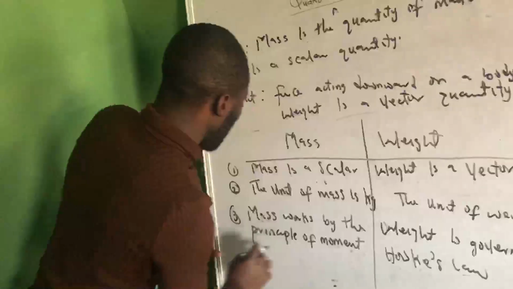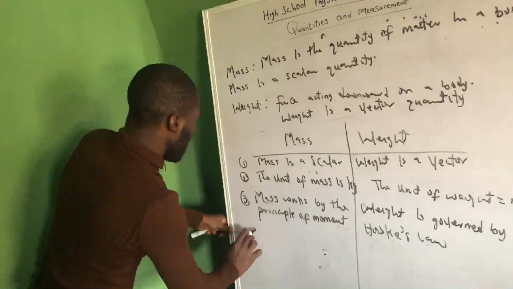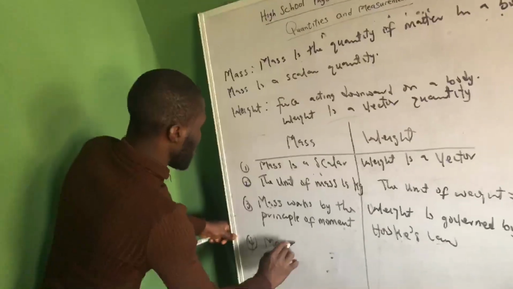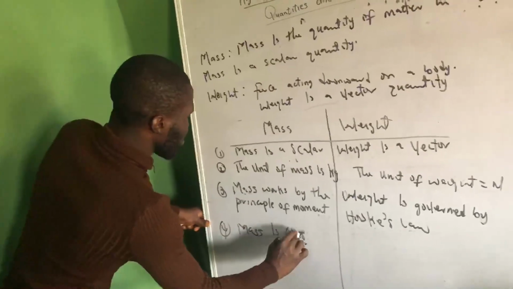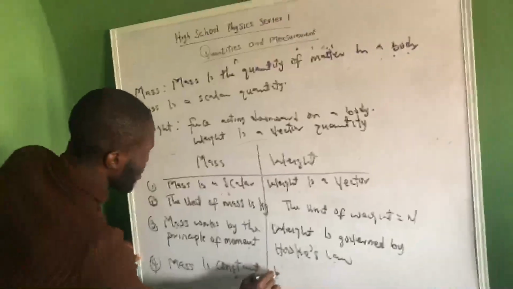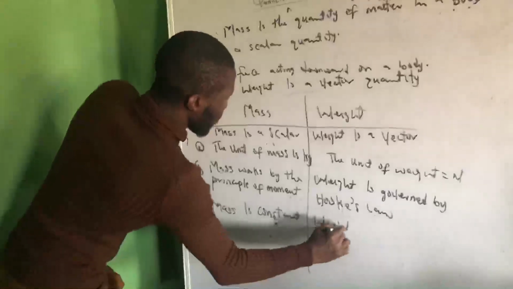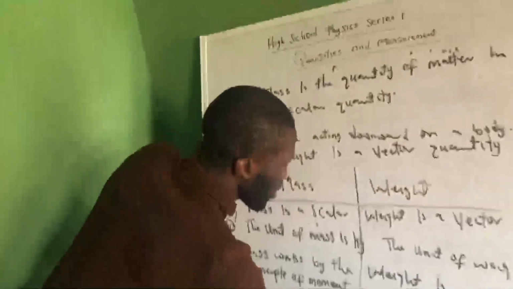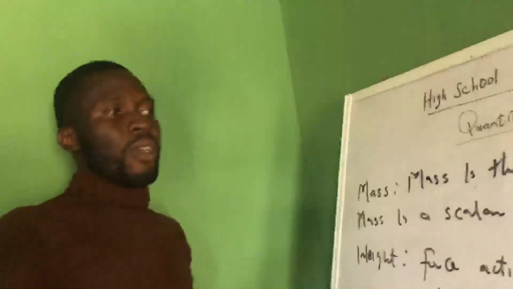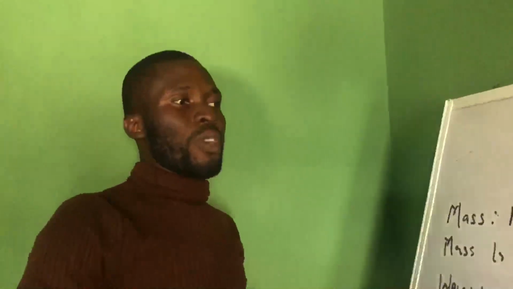And the last but not least is that mass is constant, and weight varies. When we say weight varies, it means weight changes while mass is always constant. So with this, we have come to the end of this first chapter on quantities and measurements.